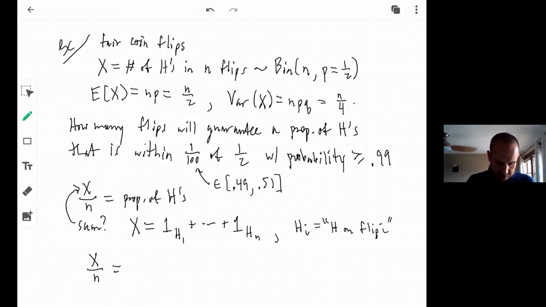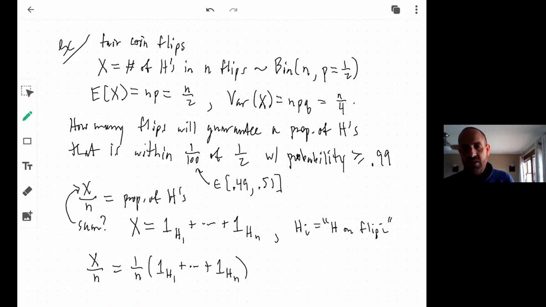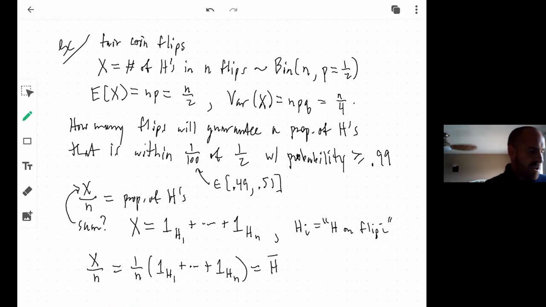It's 1 over n times the sum of these random variables. So that's starting to look a lot more like the weak law of large numbers. I'm going to call this h bar, just so it looks like what we were doing before. This is the sample mean, the proportion of heads, in this particular case.